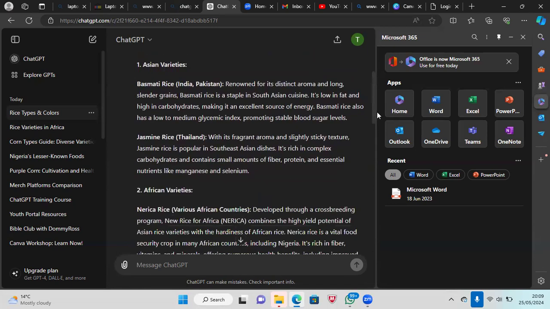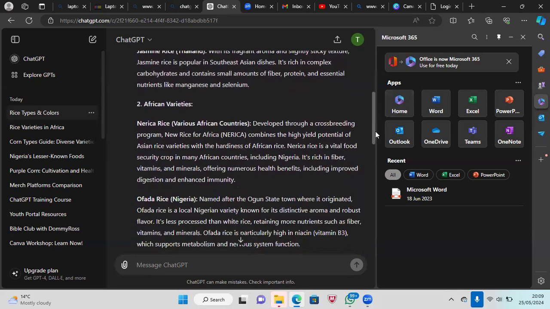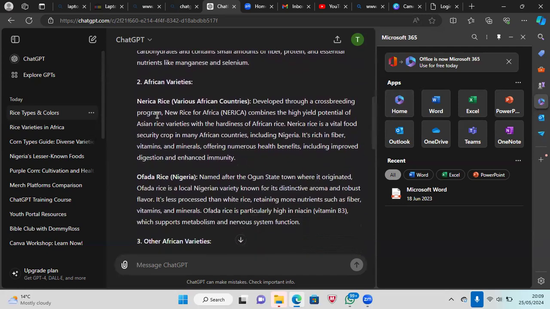I like the way it presented this one. It brought out Asian varieties separately, basmati from India and Pakistan, then jasmine rice. And then it went to Africa, talked about NERICA rice, in various African countries. They call it New Rice for Africa, which combines the high yield potential of Asian rice, interesting, with the hardiness of African rice.